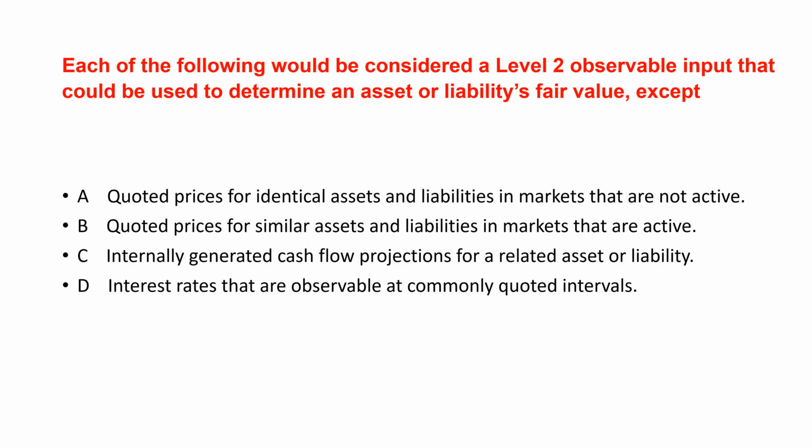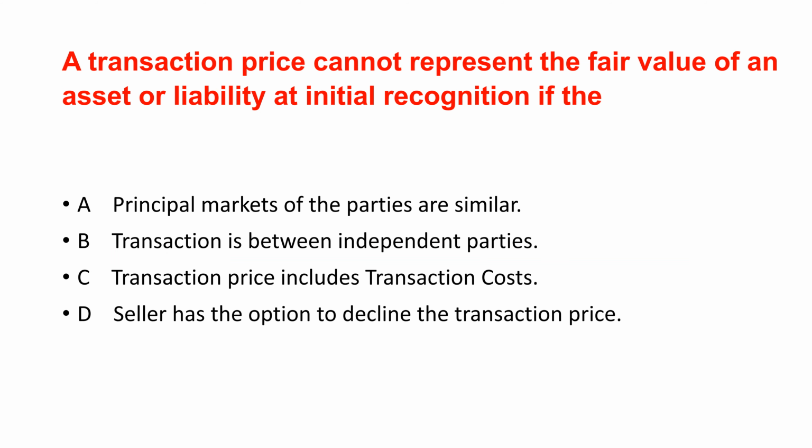Next question. Each of the following would be considered a level 2 observable input that could be used to determine an asset or liability's fair value, except. The correct answer is C. Level 2 inputs are observable market data. Internal cash flow projections are not directly observable. They are level 3.